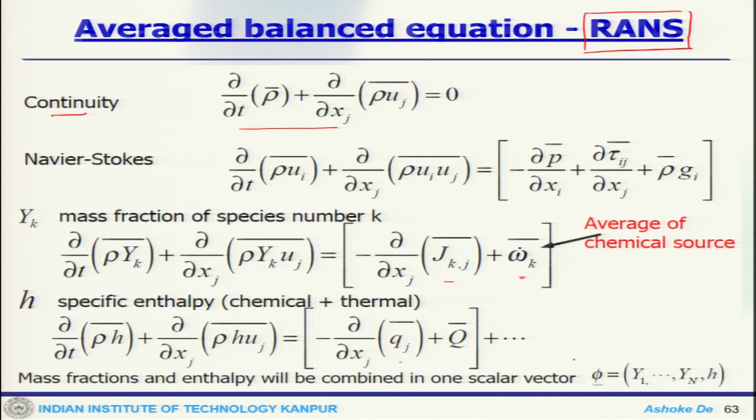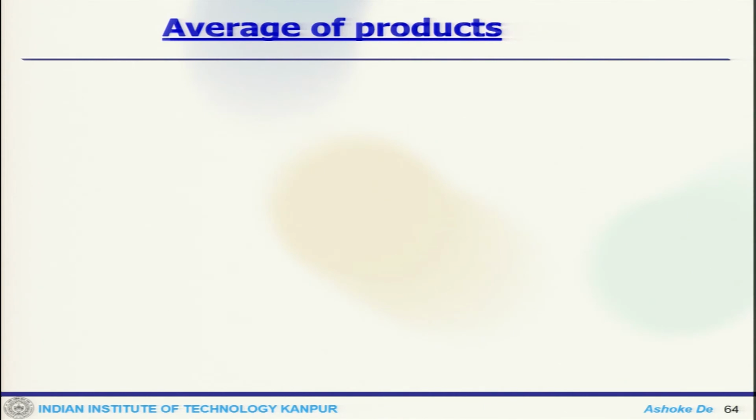Now, the mass fractions would be a sort of scalar vector. Now, there are averages of these products. These are like rho u_j, this would be rho plus rho prime times u_j plus u_j prime.